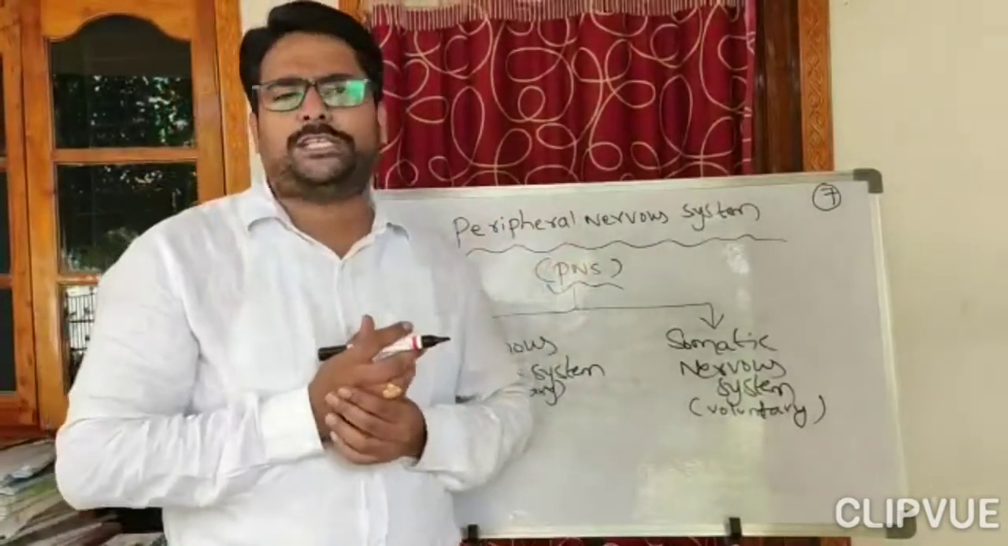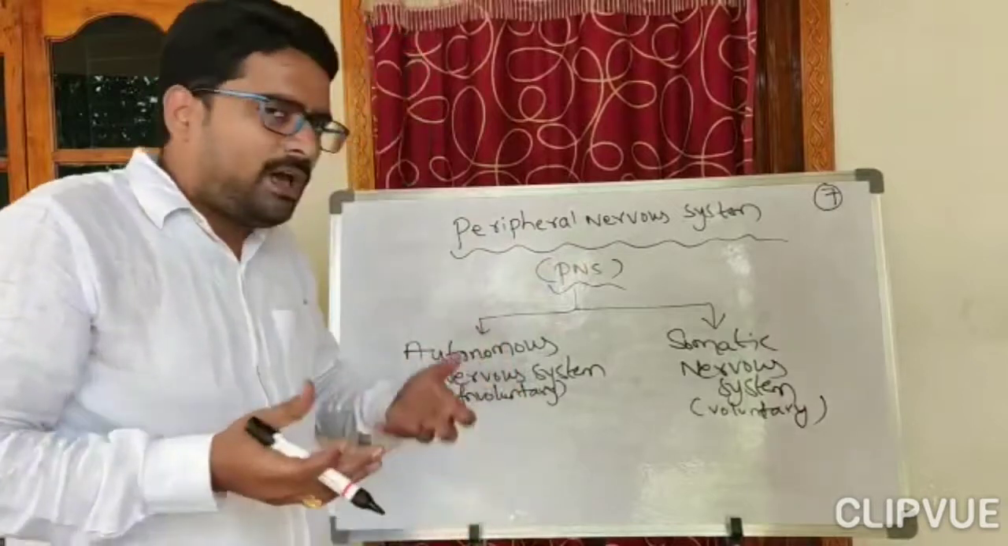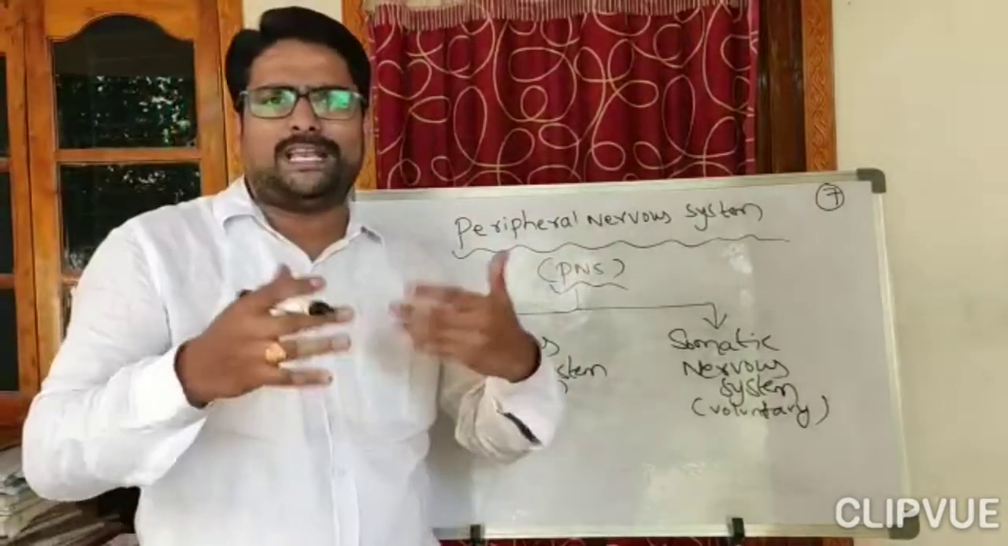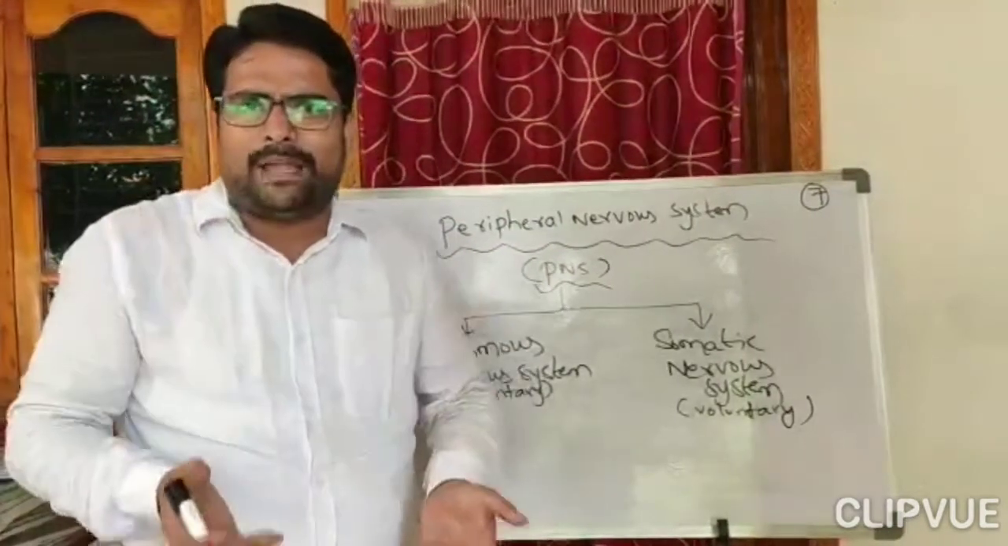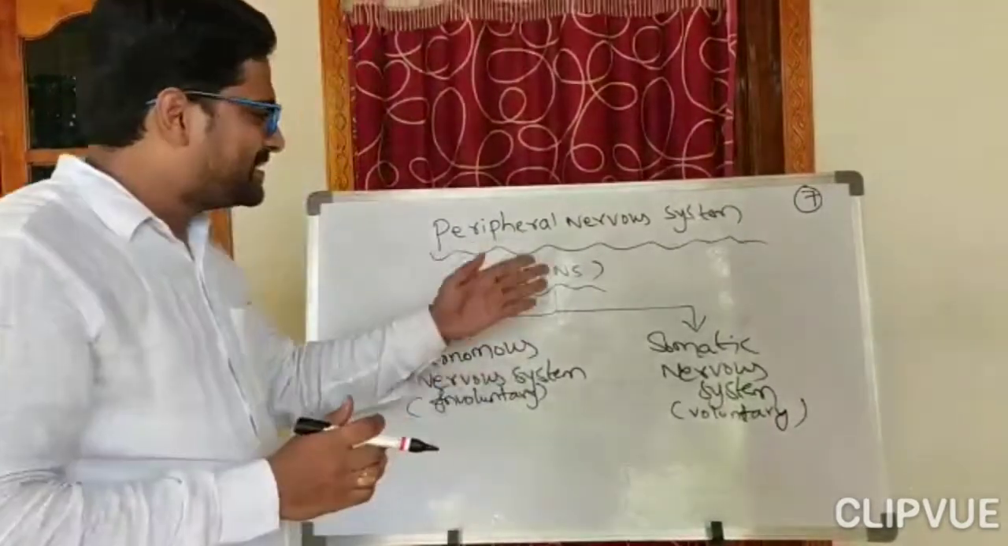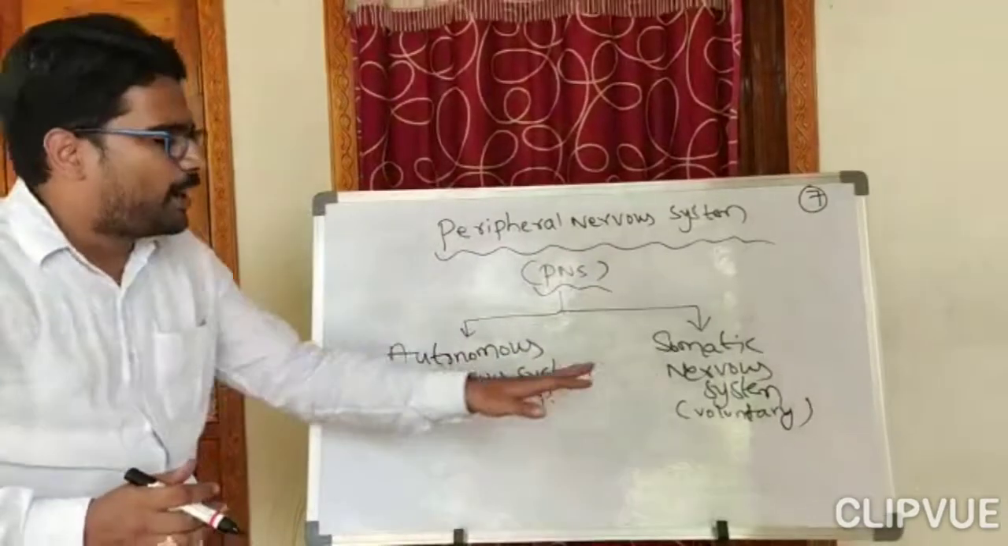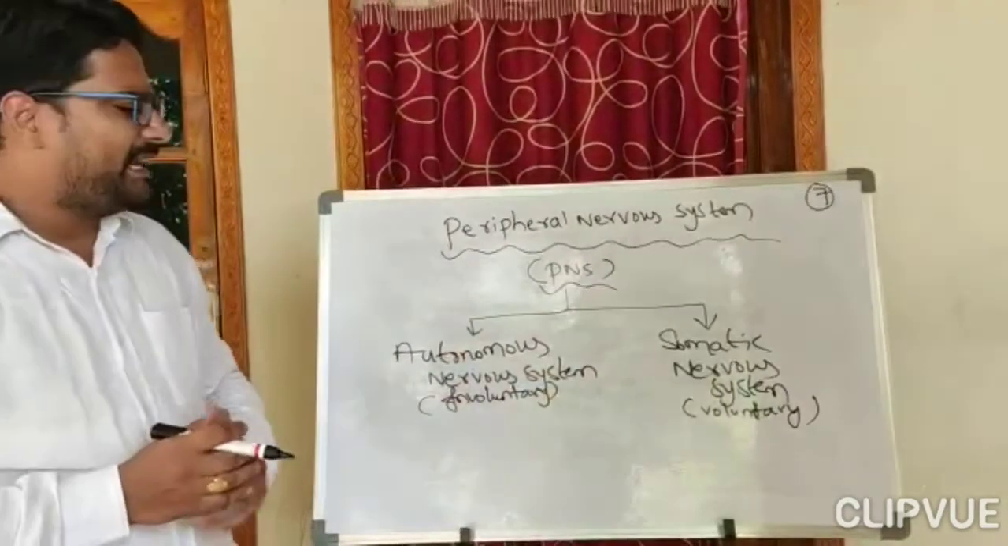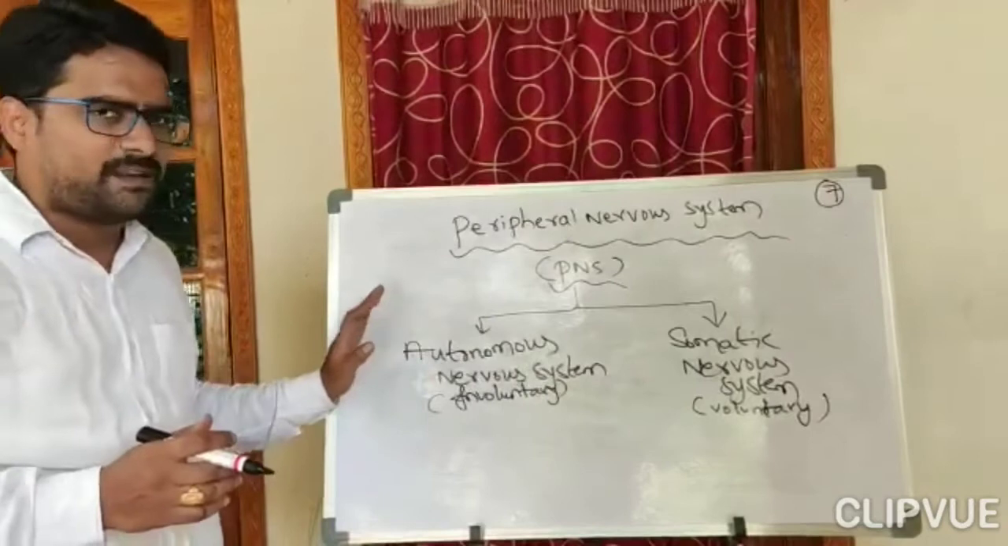This is a voluntary function. Whereas now my food is being digested in the stomach, this is an involuntary function. Here I am not telling my food to be digested in the stomach. This is an involuntary function. So the PNS controls both the voluntary actions and involuntary actions, and the involuntary actions are controlled by the autonomous nervous system.